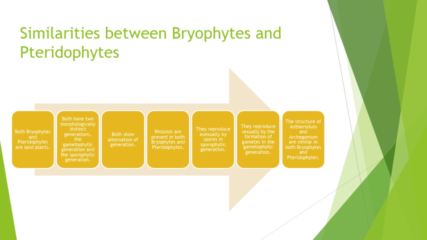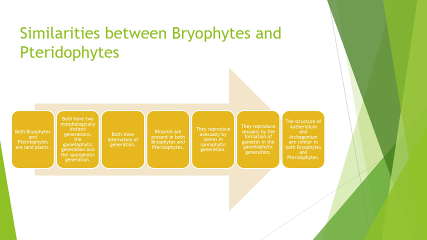Similarities between bryophytes and pteridophytes. Both bryophytes and pteridophytes are land plants, they are terrestrial plants. Both have two morphologically distinct generations, the gametophytic generation and the sporophytic generation. Both show alternation of generation. The gametophytic generation alternates with the sporophytic generation, while the sporophytic generation alternates with the gametophytic generation.